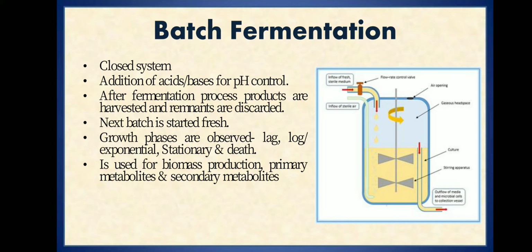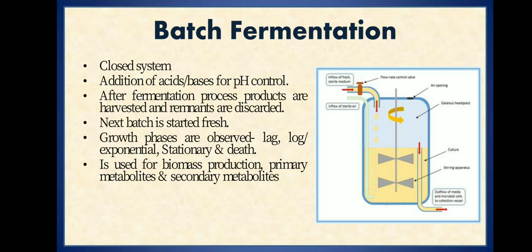Batch fermentation involves a closed system where all nutrients are present at the start of the fermentation within a fixed volume. The only further addition may be acids or bases for pH control. After the fermentation process is over, the product is harvested and the remnants of the media and the cells are discarded, and the next batch is started afresh.